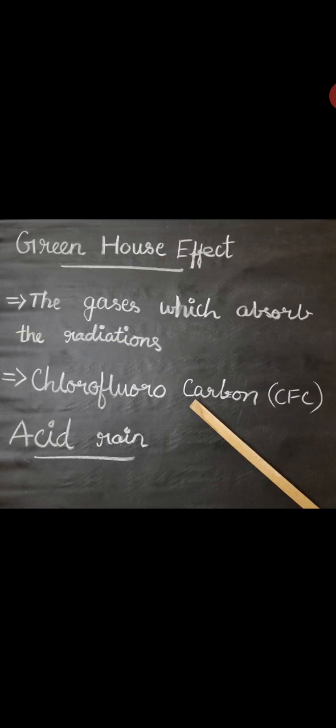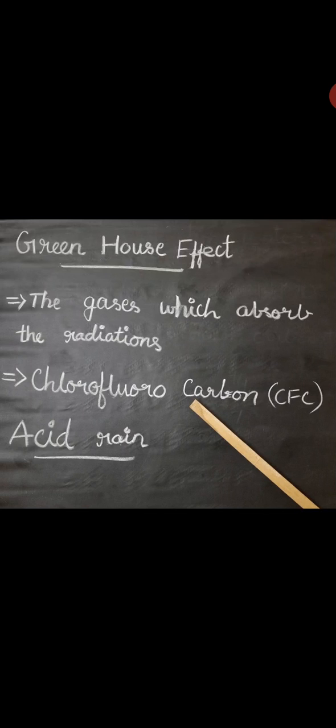So the greenhouse effect and global warming is a very well-known topic for us. So what is that? The solar radiation is absorbed by the surface of the land and the ocean. They release infrared radiation, or heat, to the atmosphere. Certain gas molecules present in the atmosphere absorb the infrared rays and re-radiate the heat in all directions. So this is the greenhouse effect.